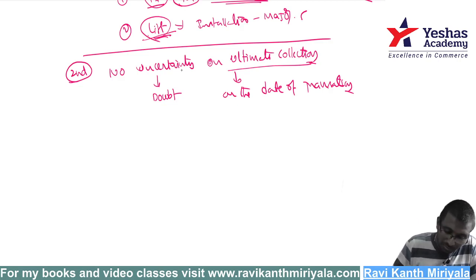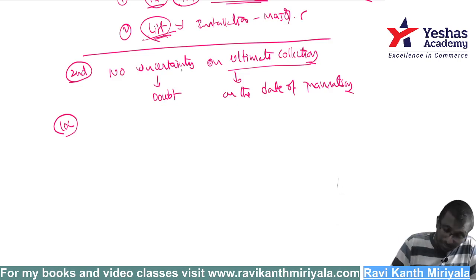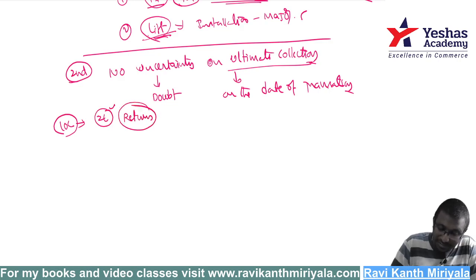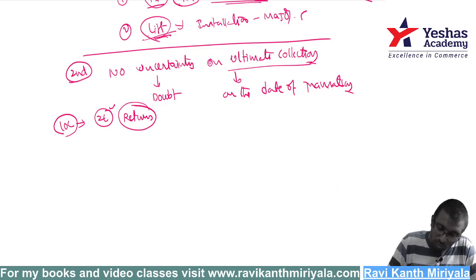Sometimes what happens, Guru? Suppose 10 lakh sales have happened. 10 lakh worth of goods, risks and rewards have been transferred to my customer. Okay, done. But now suppose 2 lakh worth of goods I am expecting as a return. Very clearly it is expected as a return. How do you know? I am doing this business for so many years. I know very clearly 2 lakh worth of goods pakka will come back. That means money is not going to come back. Then do not book the sales.